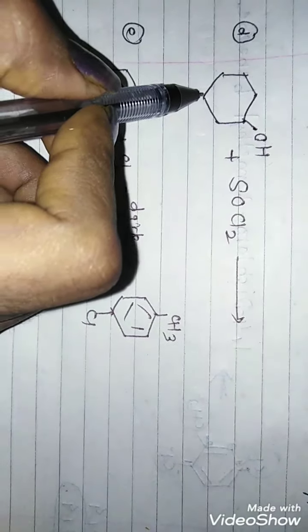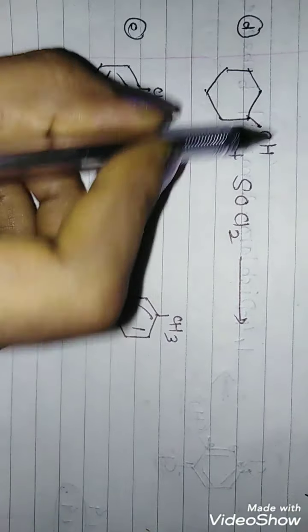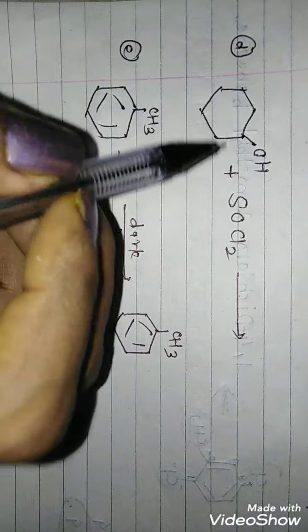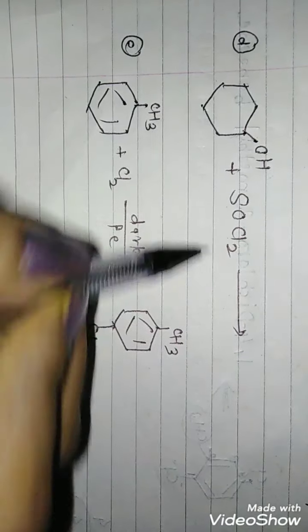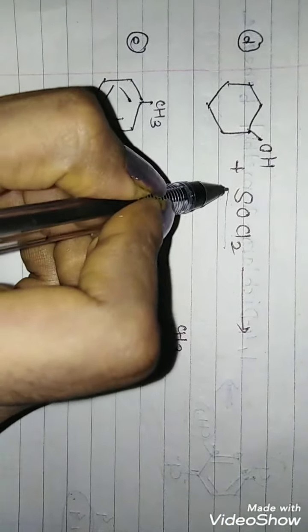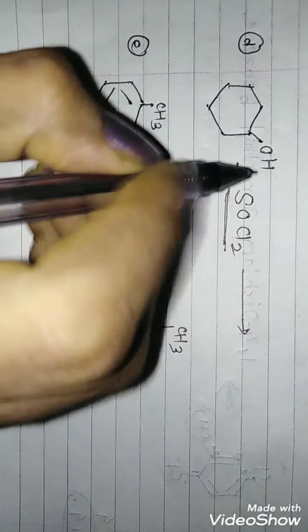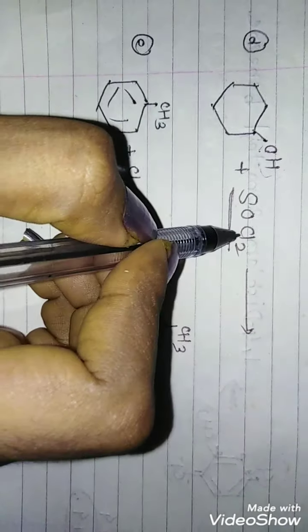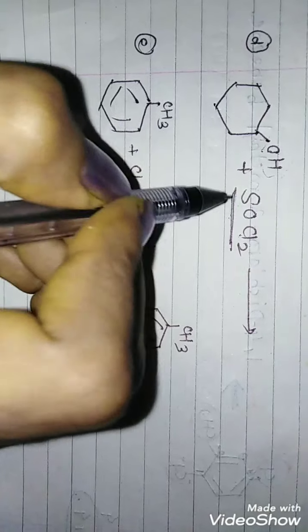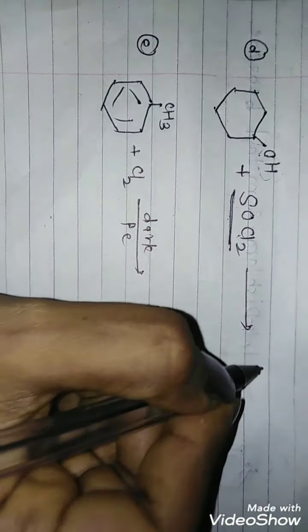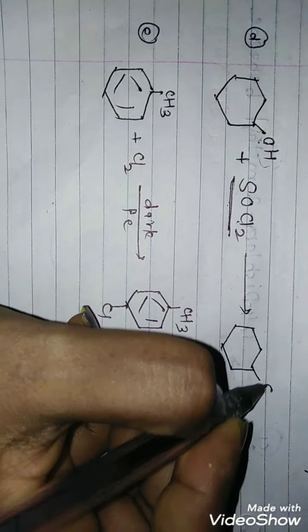The fourth reaction is of cyclohexanol. This is the compound named cyclohexanol when treated with thionyl chloride. So this thionyl chloride is the reagent which is used to replace OH by chlorine. So this is the chlorinating agent, and in this particular reaction, the cyclohexane ring remains unaffected, it just replaces OH by chlorine.